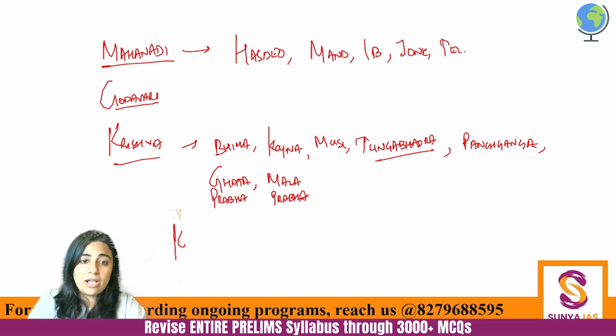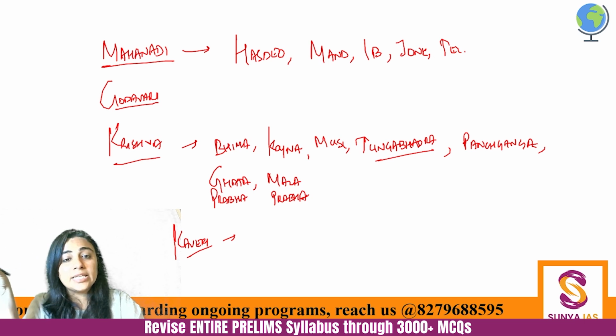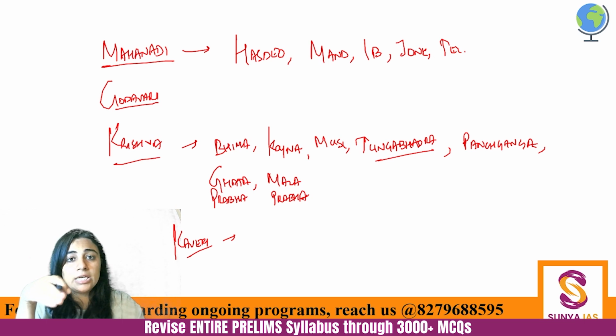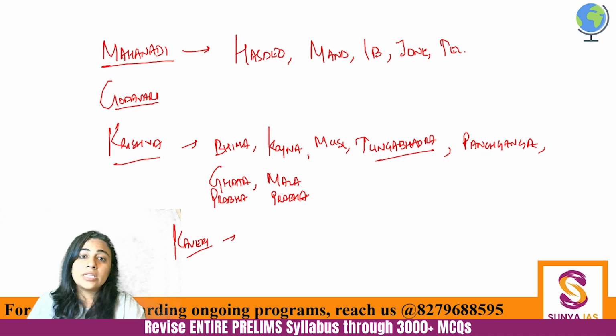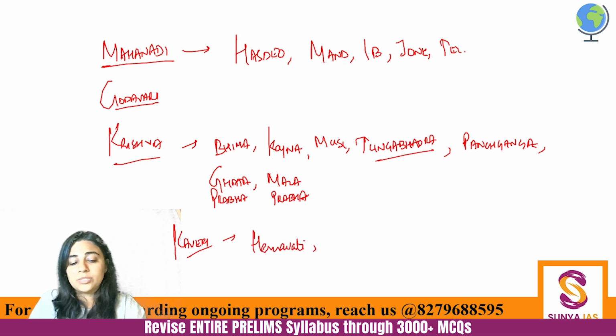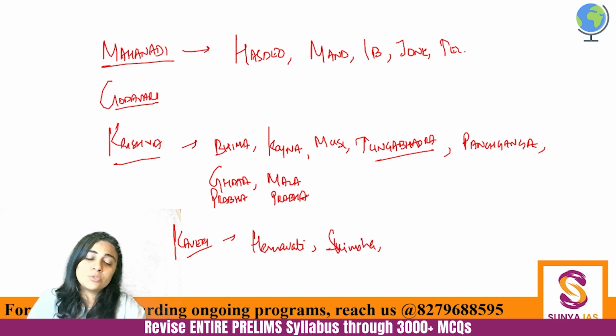And Kaveri. Kaveri river, very holy river, historically very important for those entire three kingdoms of the south. You know, Chera, Chola, Pandya. Cheras in Kerala, Cholas in Tamil Nadu, Pandyas also in Tamil Nadu. Fine. So for the Kaveri river, the tributaries are Hemavati, Hemavati being the most important one. Then there is Shimsha. Shimsha is also important. Then there is Arkavati river.